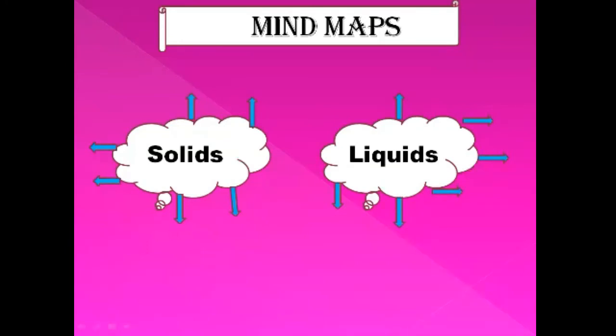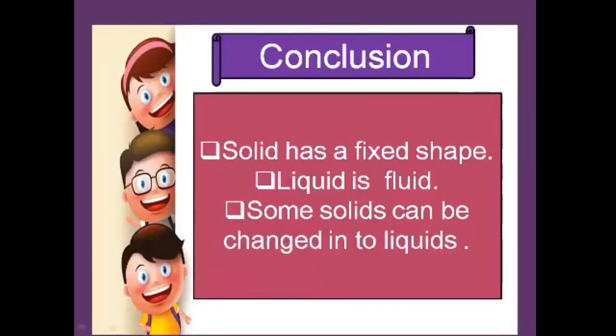Let's start our conclusion. In unit number 9, solid and liquid, today we have learned that a solid has a fixed shape. It cannot change its shape and size, but under some conditions it may be changed. And liquid is fluid. You know very well that liquid is fluid. Some solids can be changed into liquid, and I have given you many examples of how solids can be changed into liquid.